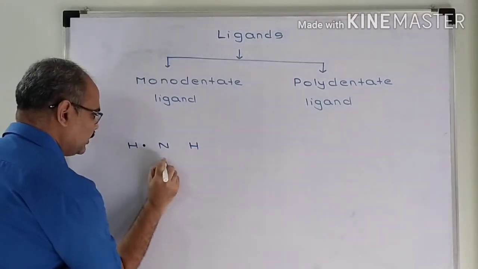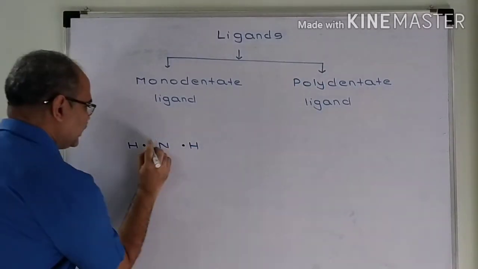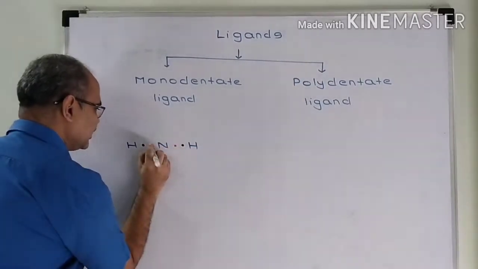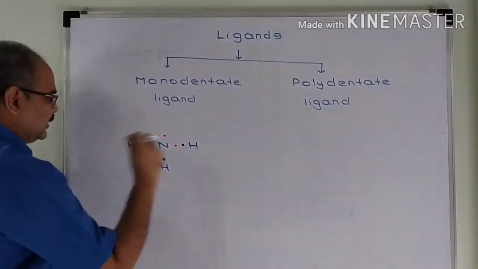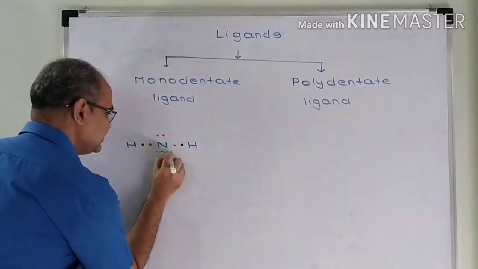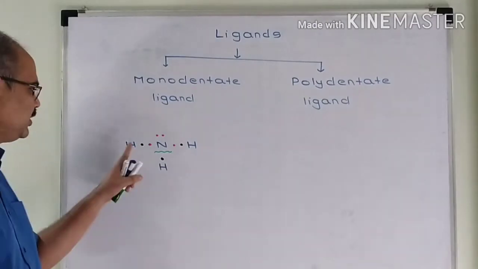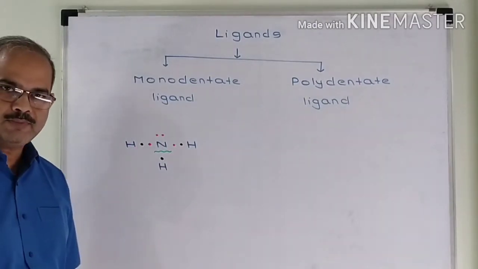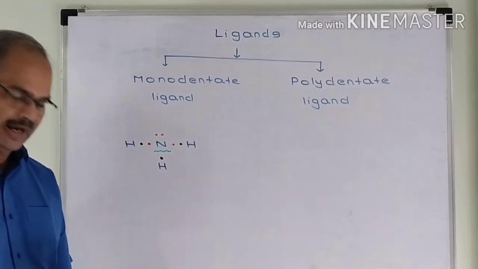Black dot represents electron of hydrogen. Red dot indicates electron of nitrogen. So in this case, nitrogen has a lone pair of electrons. So in ammonia, there is one donor atom which is nitrogen. Since there is only one donor atom in ammonia, ammonia is an example of monodentate ligand.